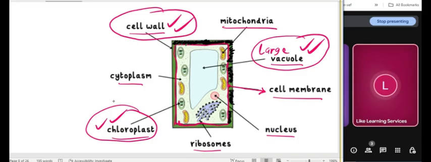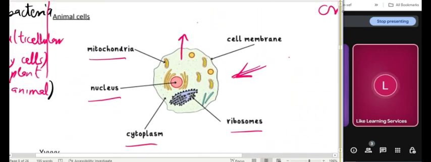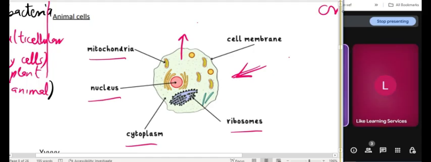The animal cell only stops at the cell membrane. I will go back to the animal cell for you to see. But when you come to the plant cell, you still have this cell wall covering the cell membrane. Check out the animal cell so you see the difference. The animal cell only stops with the cell membrane. It doesn't have a cell wall. Did you see that? Yes. All right.